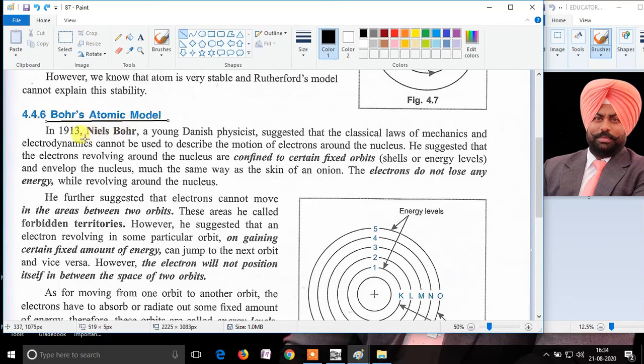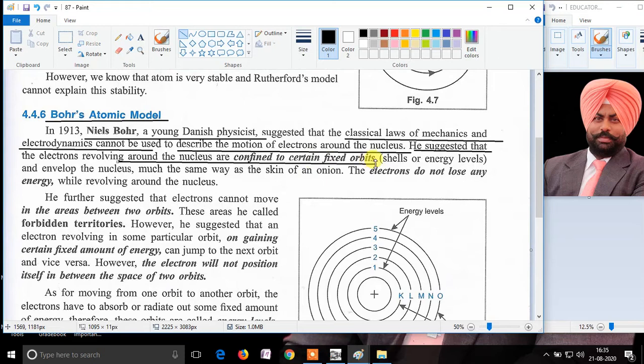Bohr, whose full name is Niels Bohr, was a Danish physicist, and he said that for describing the motion of the electrons around the nucleus, classical laws of mechanics and electrodynamics can't be used. This means one cannot use the laws of classical electrodynamics to explain the motion of electrons around the nucleus. He further suggested that the electrons revolve around the nucleus in certain specific paths, and those are called orbits.